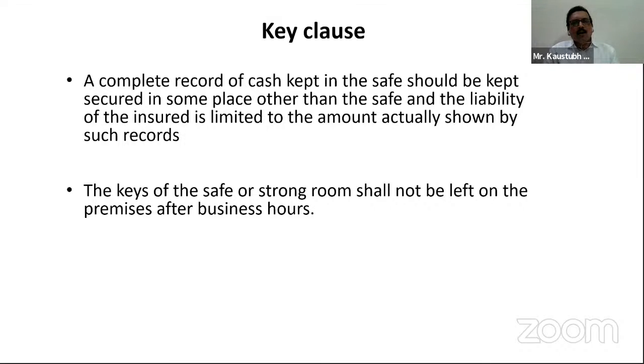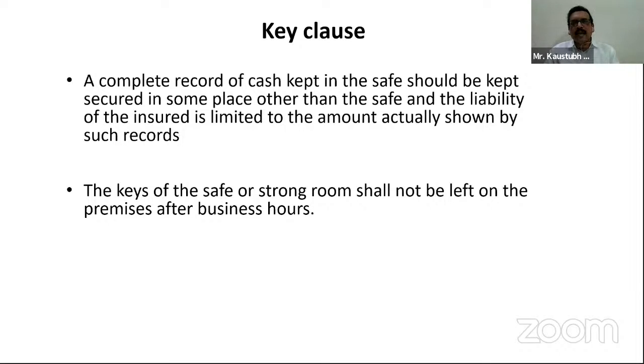A complete record of cash kept in the safe should be kept secured in some place other than the safe, and the liability of the insured is limited to the amount actually shown by such record. See, whenever cash is kept in the safe, a complete record of the cash should be kept secured in some place other than the safe. Why is this key clause important? The insured person, the entrepreneur, should keep the